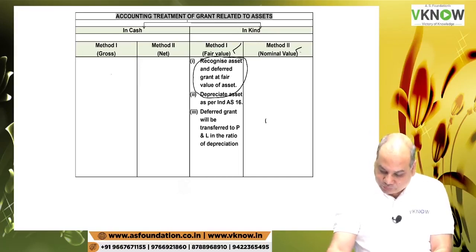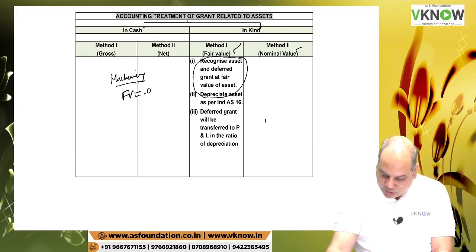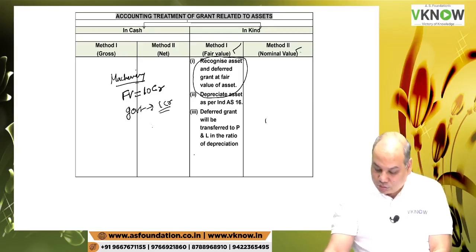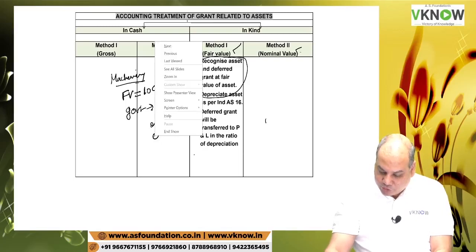Like a machinery whose fair value is 10 crore. And the government gave you for only 1 crore, or the government gave you for 0, free of cost.